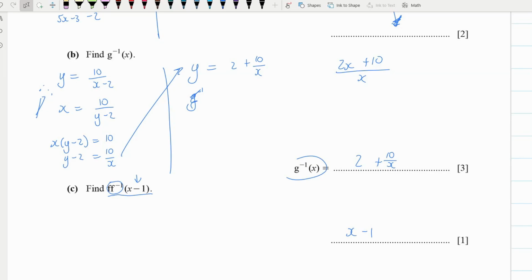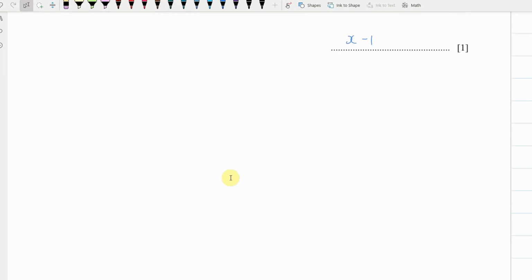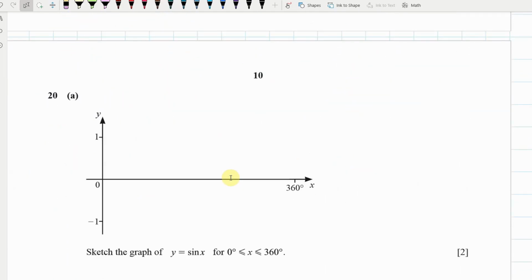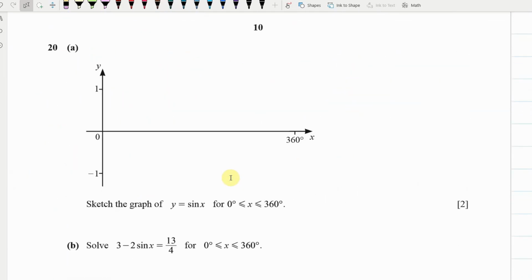Okay, so a function and its inverse just cancel each other out. Okay. Now, we're getting near the end of the paper. So what we're going to do is sketch the graph of y equals sine x. So I guess 180 is about halfway here. You'll have a ruler to do things. And so that would mean that 90's there, and I think I may not quite be right, but